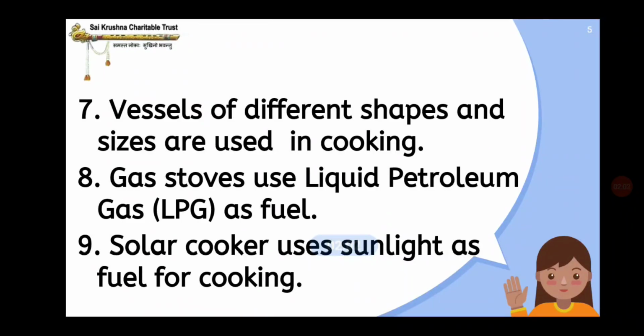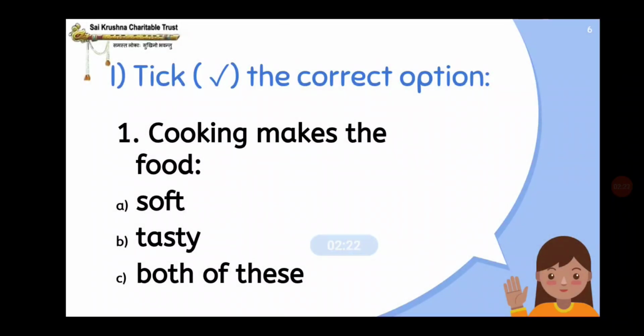Eighth point: gas stoves use liquid petroleum gas, LPG, as fuel. Ninth point: solar cooker uses sunlight as fuel for cooking. So are you all ready?